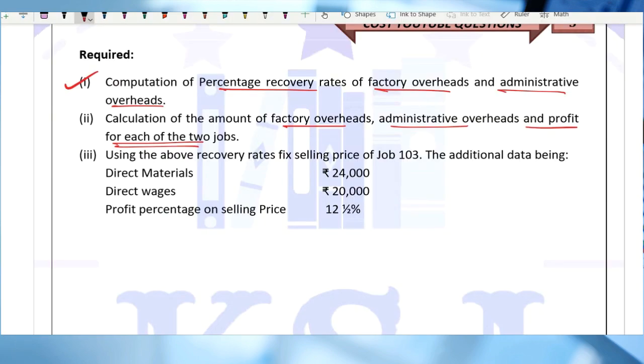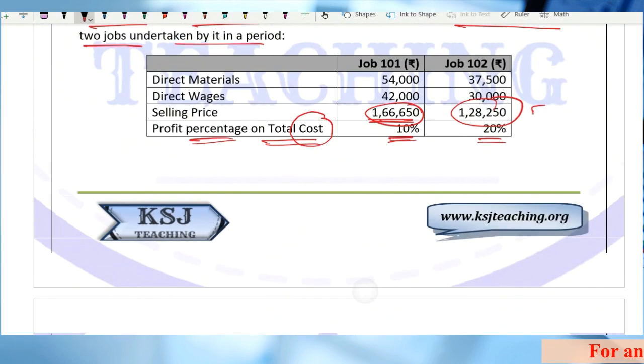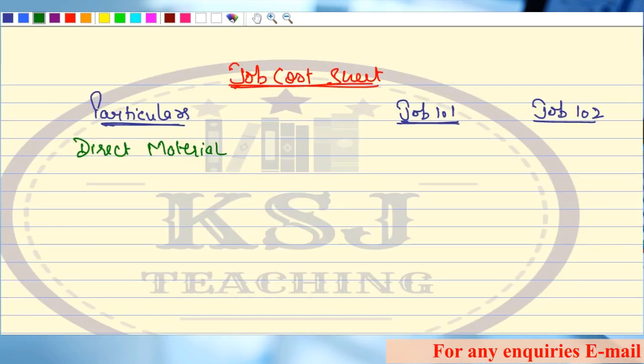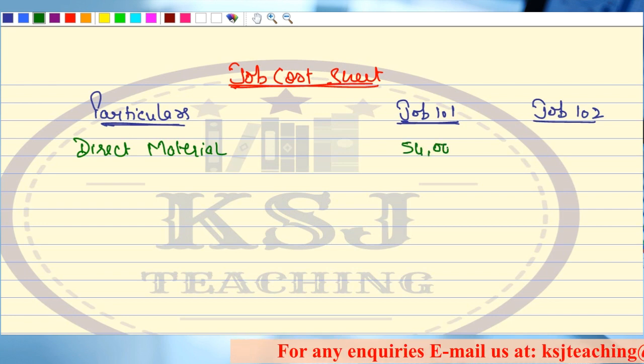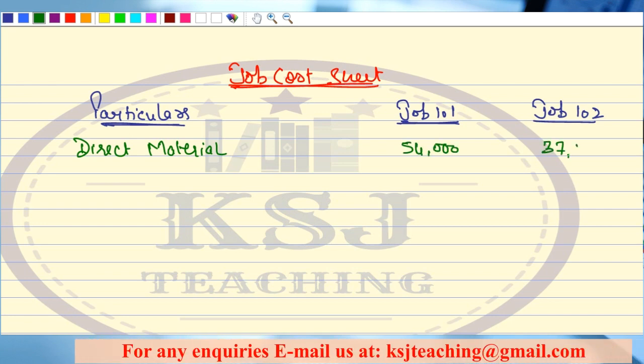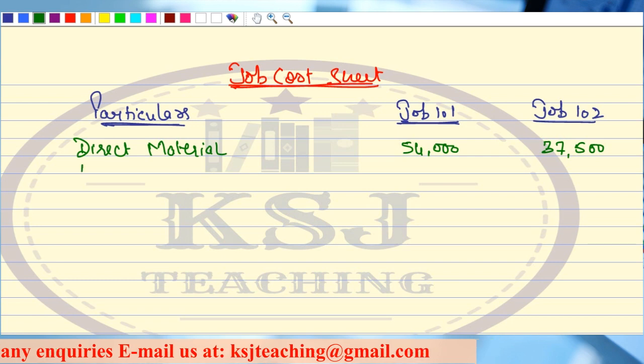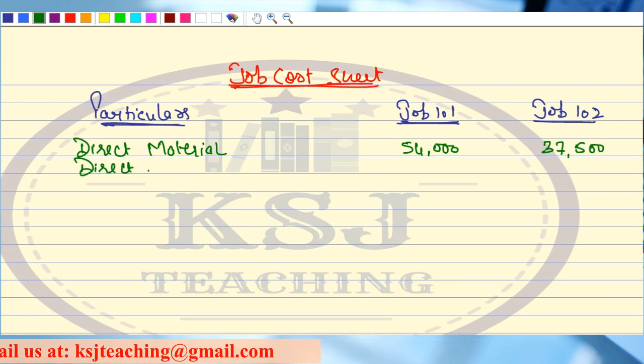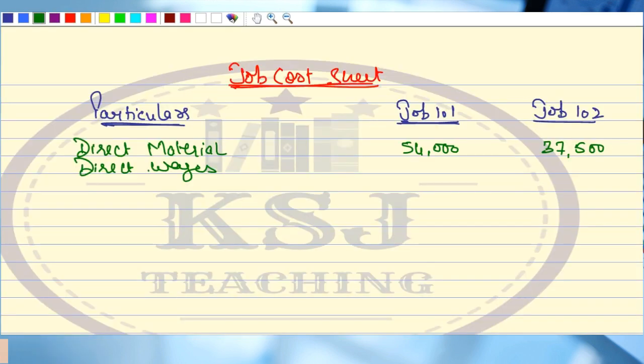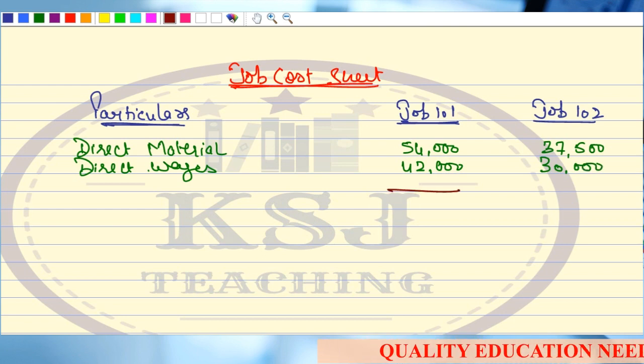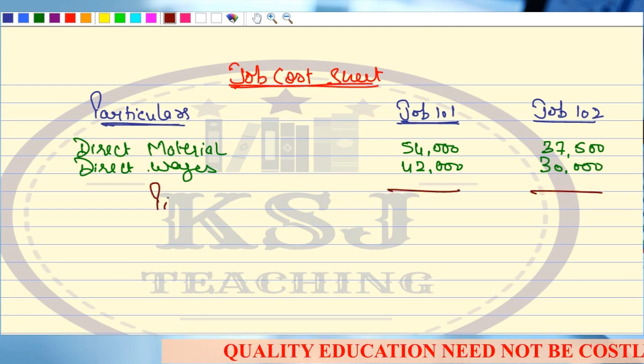What is direct material? Direct material is given as 54,000 and 37,500. Direct wages given to you. How much? 42,000 and 30,000, right? From here, what we will have is prime cost,